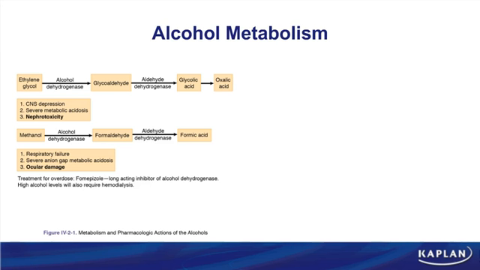Alcohols are first metabolized by alcohol dehydrogenase to an aldehyde. The aldehydes are further metabolized by aldehyde dehydrogenase into acids, and that's why you can get metabolic acidosis with alcohol poisoning. Let's start with ethylene glycol.